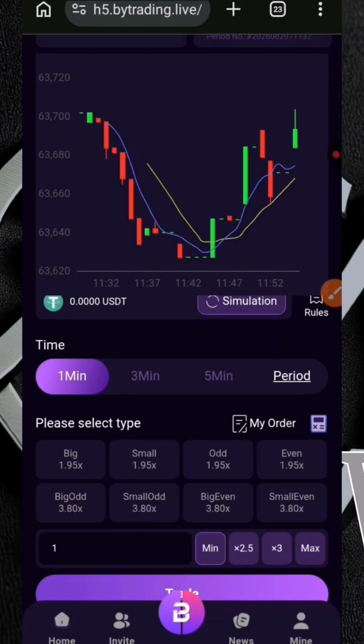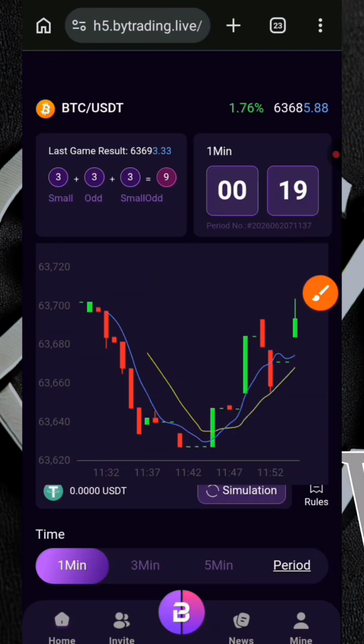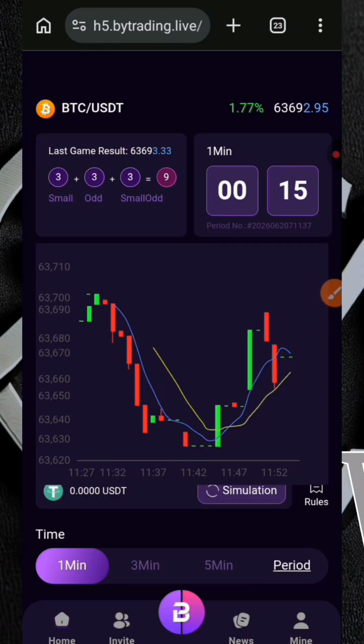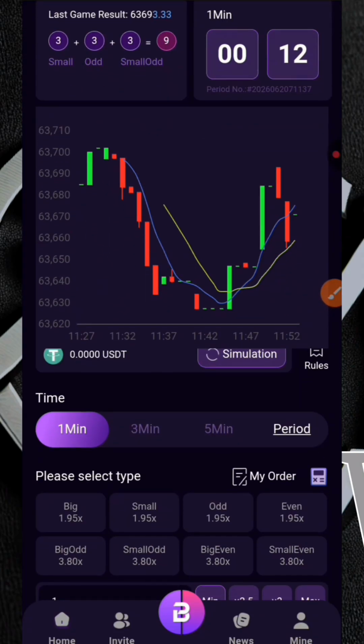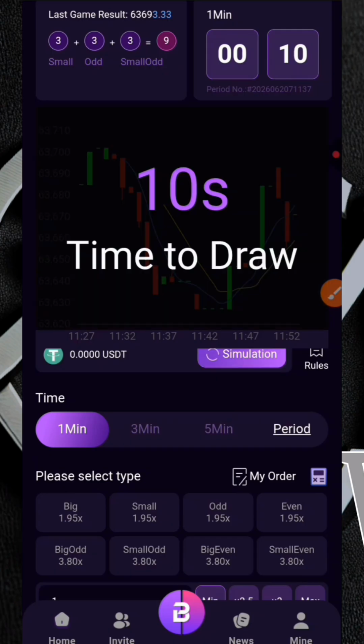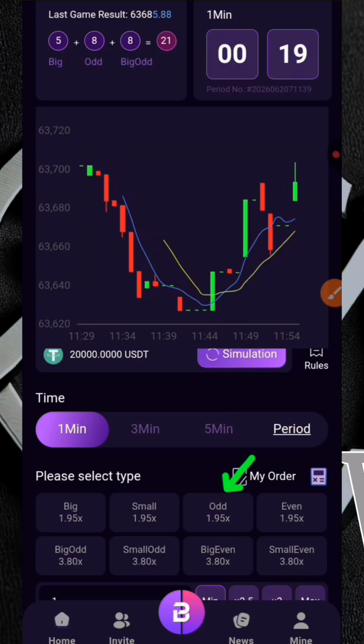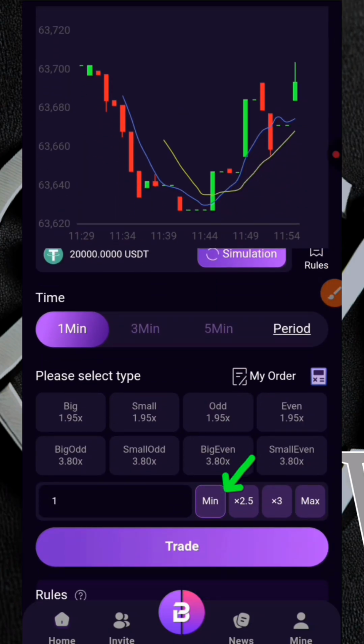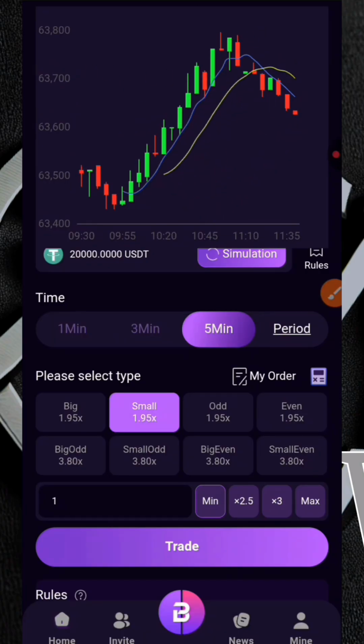So before this countdown gets to 10 seconds, you need to make sure you have chosen what you want to trade given by that signal group. You have been recommended to trade odd in the signal group. That was the signal dropped. I will select odd right here. And for you to choose the amount you want to use and trade, it is recommended for you to use the calculator, because the calculator helps you to know the amount you want to use and trade.